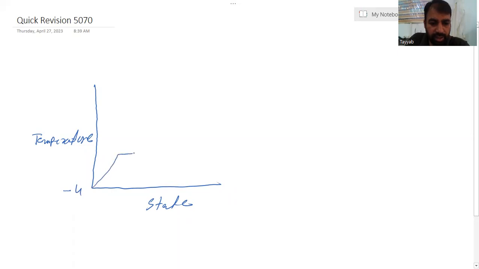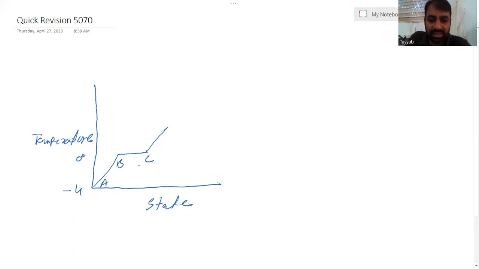For example, we start for water at -4 degrees Celsius. When it reaches 0 degrees Celsius, it starts to change from -4 to 0. Water is solid. At 0 degrees Celsius, this is the melting point for water. It starts to change into liquid. Remember, this is the stage. If this one is A, this one is B, C.